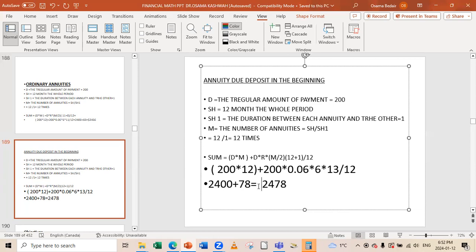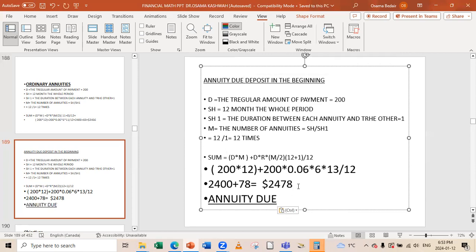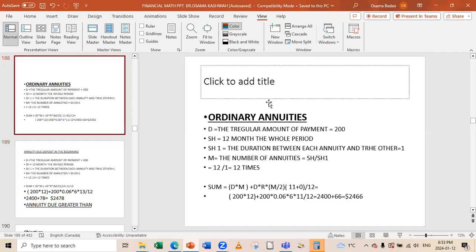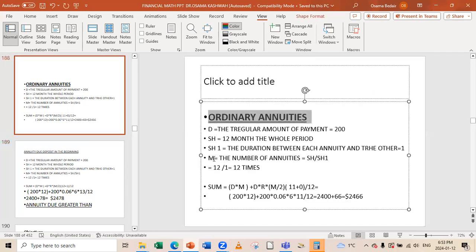If I just want to see now, I will know that always the annuities due are greater than the ordinary annuities.